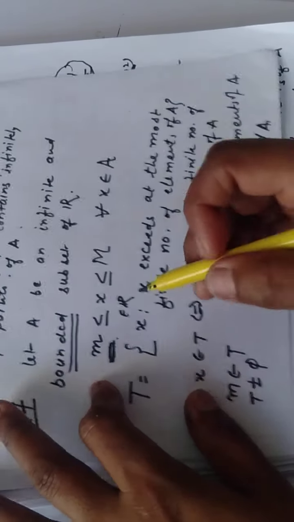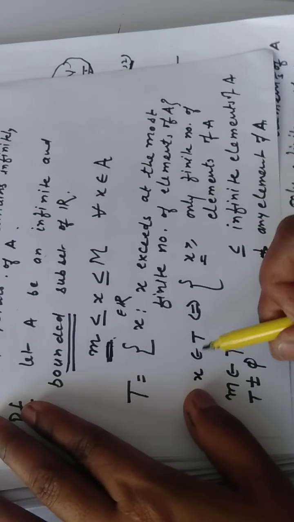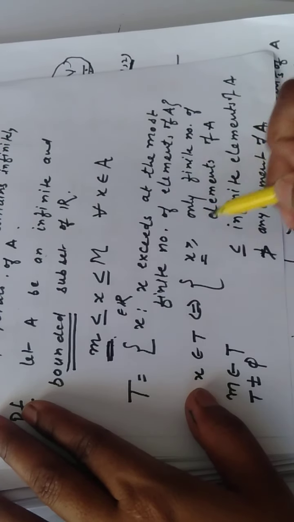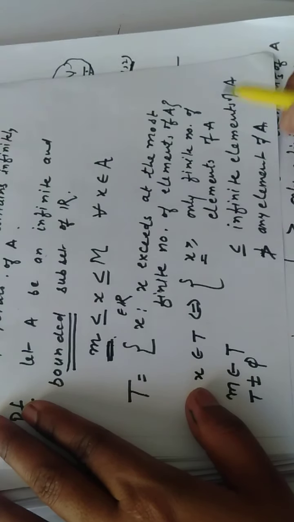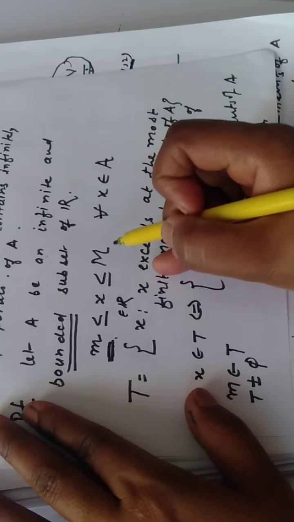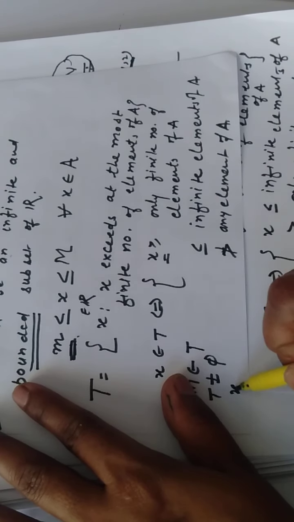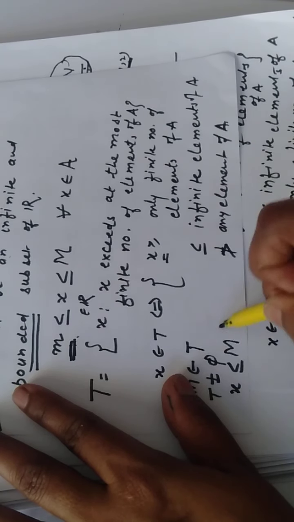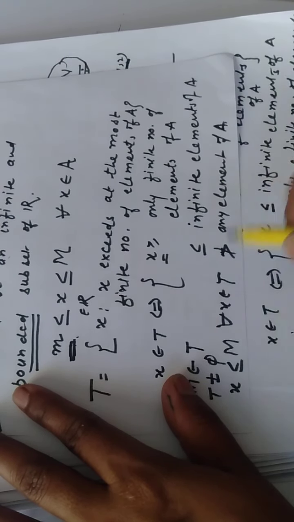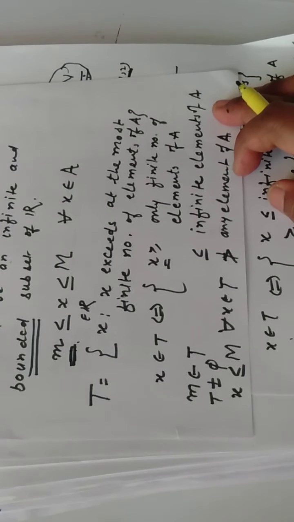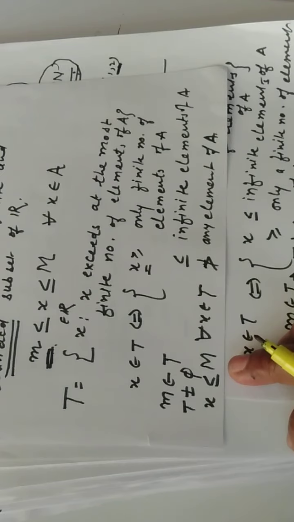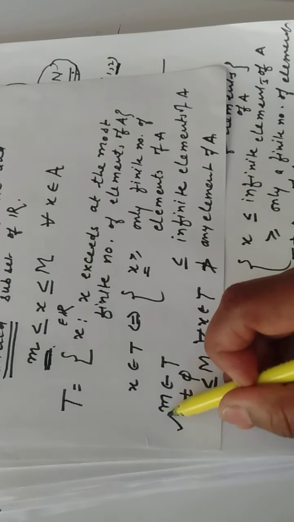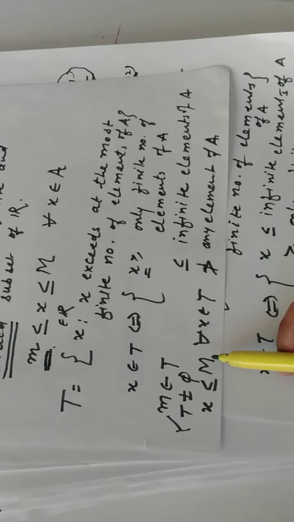Okay, it means that T is non-empty. The second thing is that if an element X belongs to T, then X is less than or equal to infinitely many elements of A, and every element of A is less than or equal to this capital M. So every element of T is less than or equal to M. Is it clear? It means that every element of T is less than or equal to M. So T is non-empty, and since every element of T is less than or equal to M, T must be bounded above.